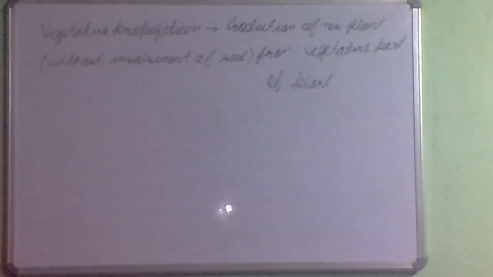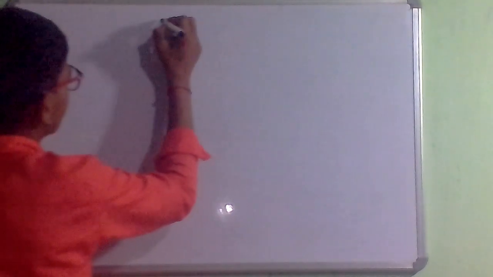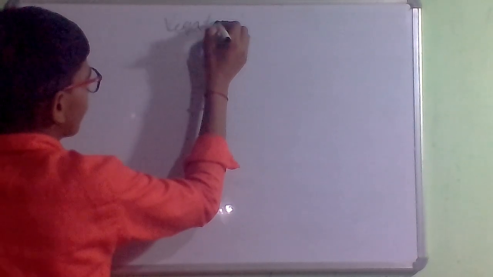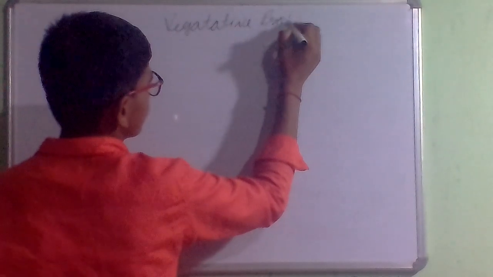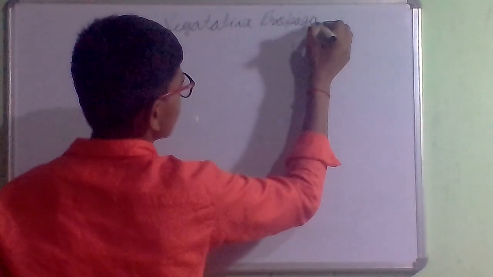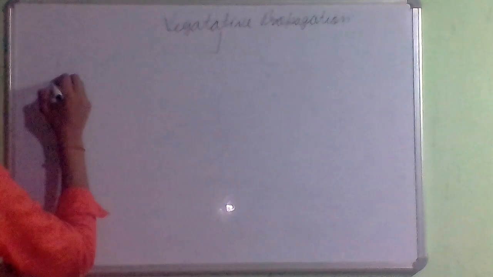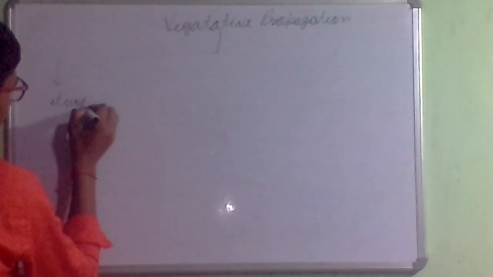Now we will proceed to our next topic, that is vegetative propagation. It is also a part of asexual reproduction. Vegetative propagation is the production of a new plant without involvement of seed, from the vegetative part of any plant.